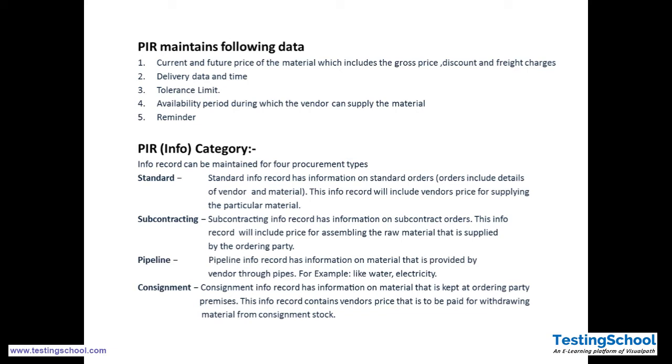So what is the difference between consignment and selling? Selling means once you sold, you are liable to pay 100% for the sale amount. In case of consignment, the stock is kept in the vendor premises, and the vendor is liable to pay only for the material that they have utilized. They are not going to pay anything extra. If some material remains unutilized, they will not pay anything for that unutilized material.